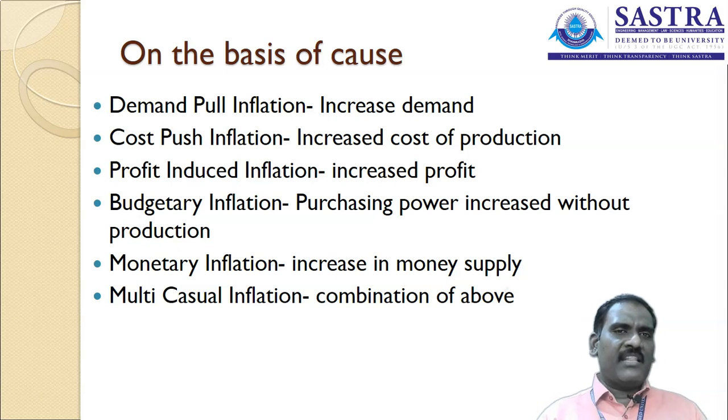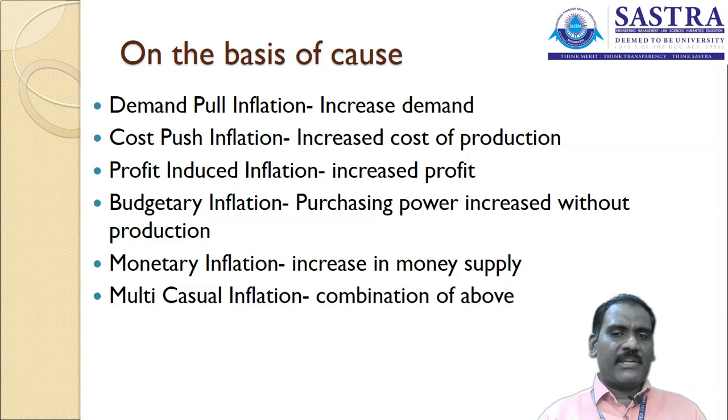The reason might be that there are only a few sellers available in the market, or the particular manufacturer is the only seller, a monopoly kind of competition. So for that reason, they want to maximize the profit or skim the profit. They are fixing a skimming price in the market. So that might be the reason we call it profit induced inflation.